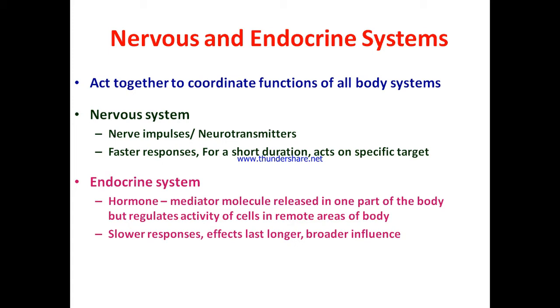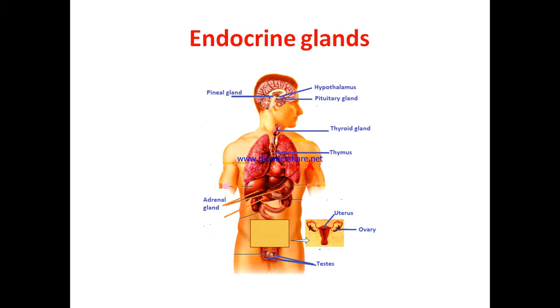They produce slower responses, but the effects last longer than those of the nervous system, and it has a broader influence. The main endocrine glands of the body include hypothalamus, pituitary gland, pineal gland, thyroid gland, thymus, adrenal gland, testis in men, and uterus and ovary in females.